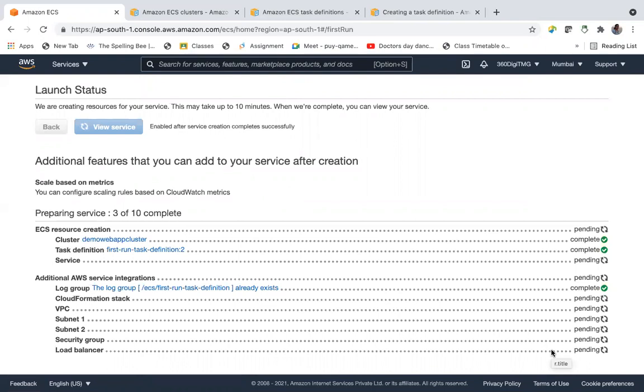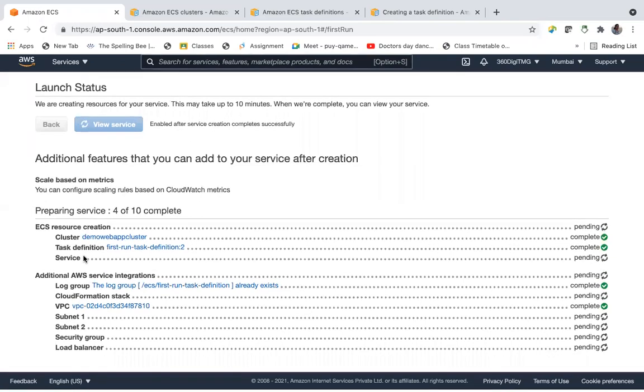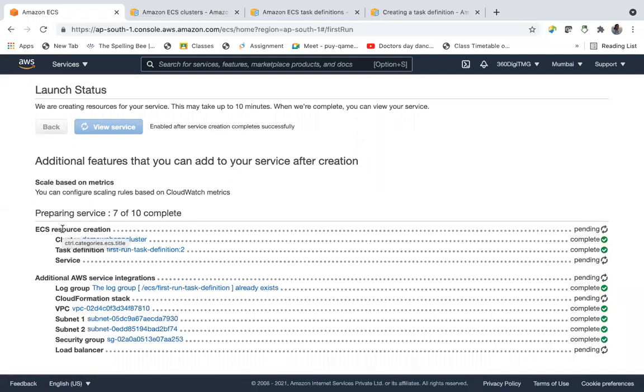It takes some time, at least 5 to 10 minutes. Why? Because now this Fargate has to create the EC2 group, and then this EC2 cluster should have those ECS containers running on them. See, you can see what steps are happening here. ECS resource creation is pending. Cluster is complete. Cluster demo web app cluster is complete. Task definition is complete.